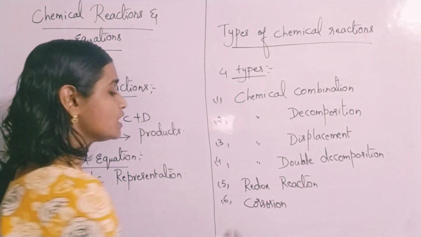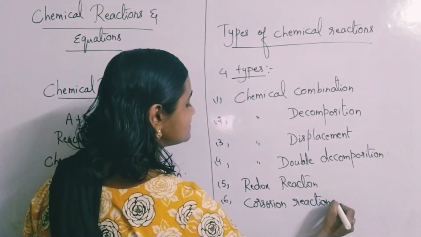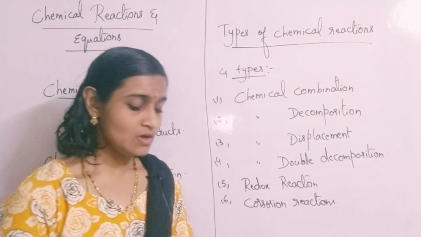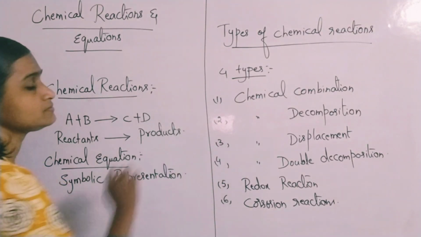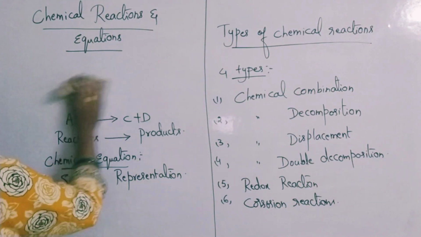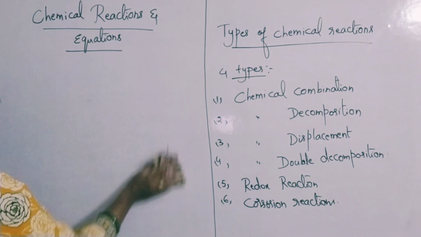Like this, we have to discuss all these types of reactions with certain examples. In this video, we'll discuss only up to displacement reactions, and the remaining reactions we'll discuss in the next video.